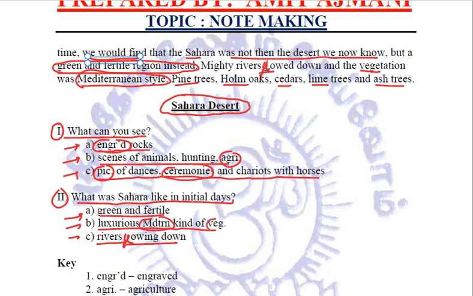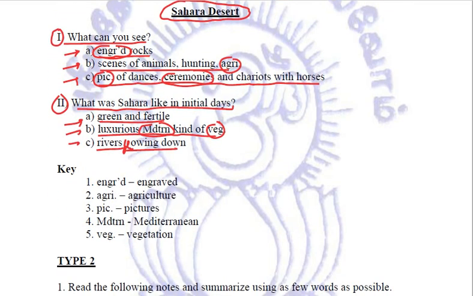Mediterranean, vegetation. All these which are used in abbreviated form, we have to write in the key: engraved, agriculture, pictures, Mediterranean, and vegetation, that we have normally abbreviated. How? You can relate the rules, once again all we read in the previous class. In engraved, we have used the first few alphabets and an apostrophe with the last alphabet.